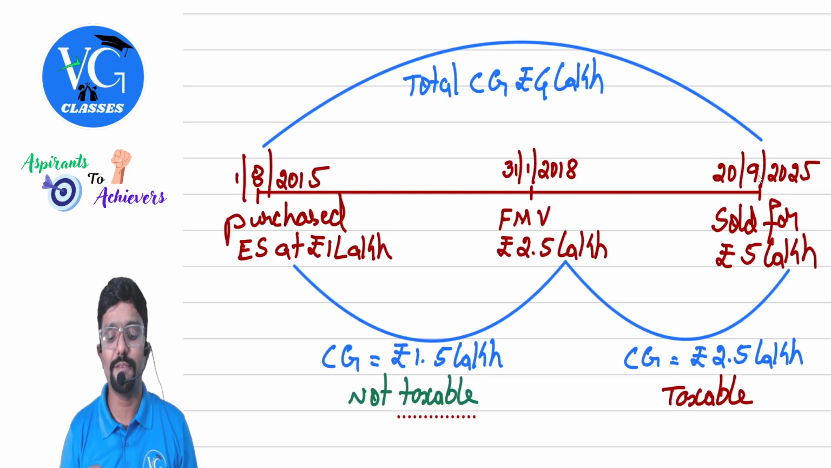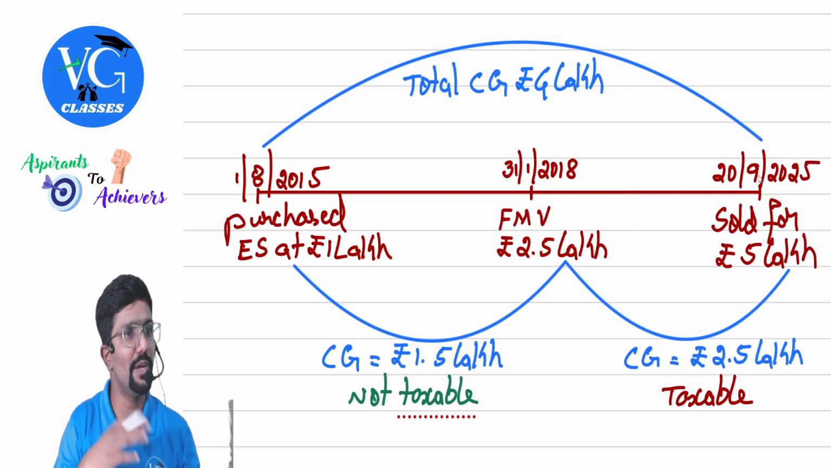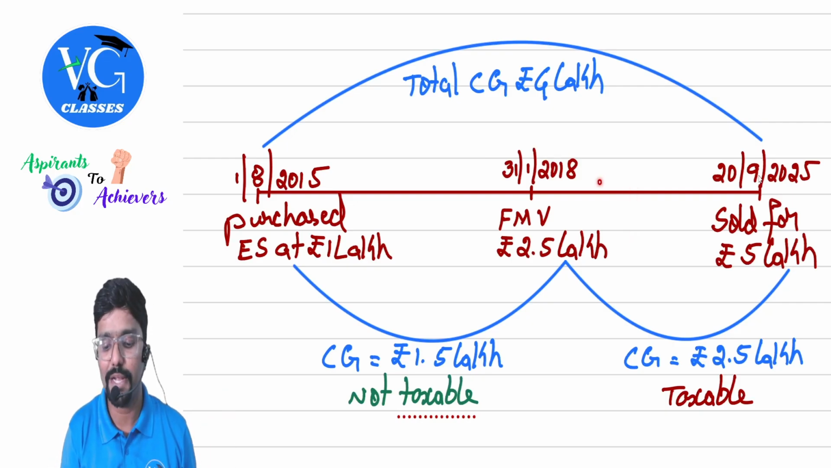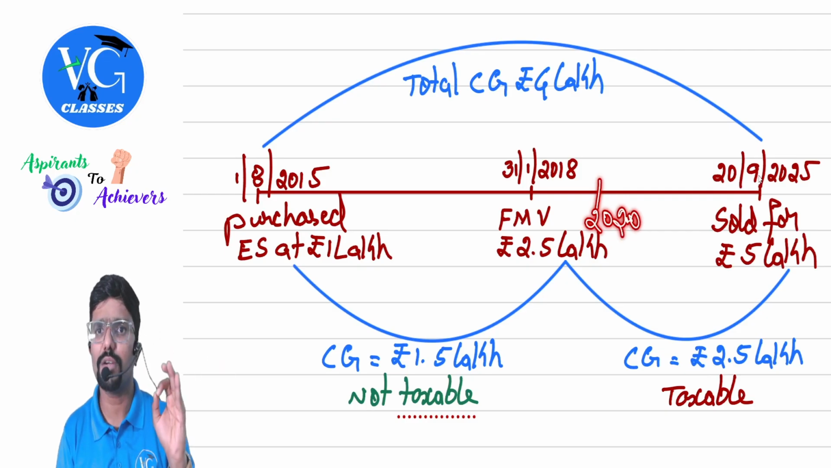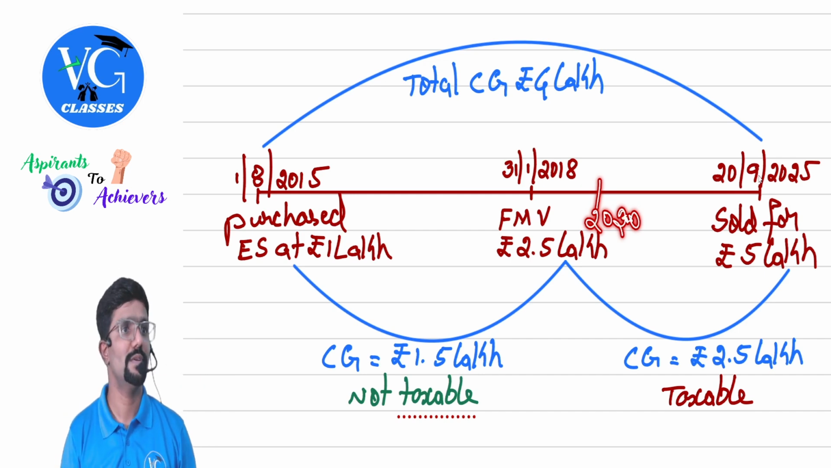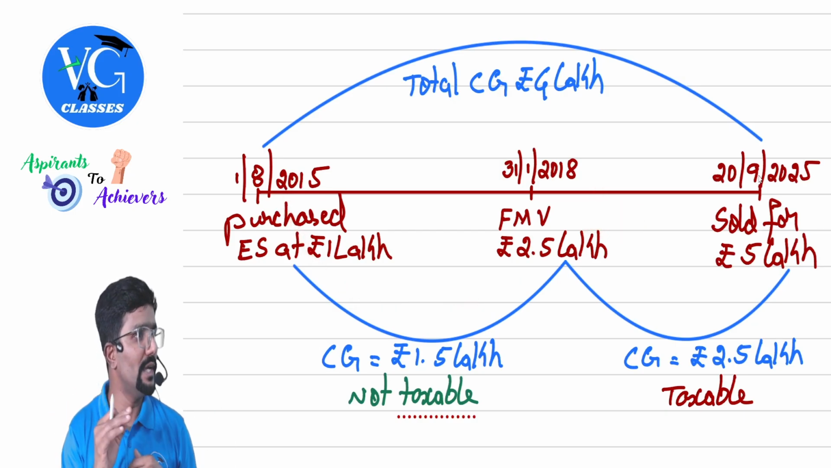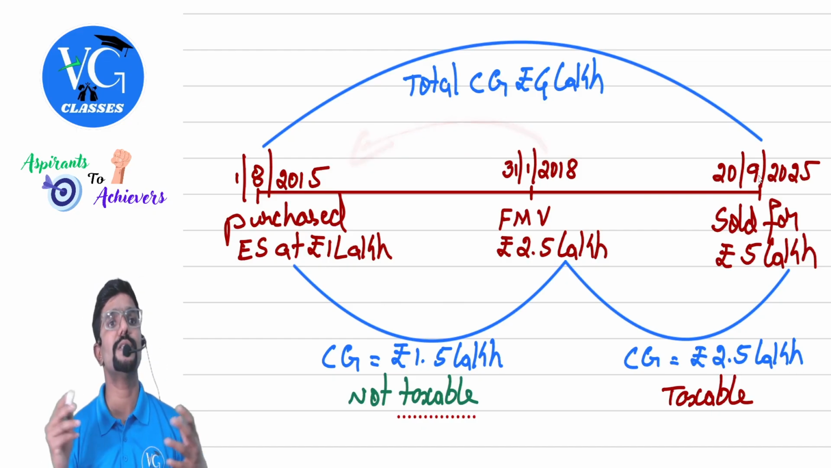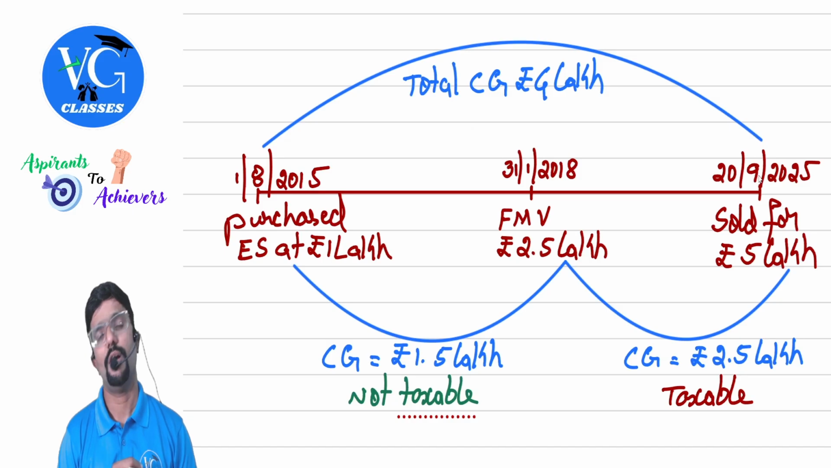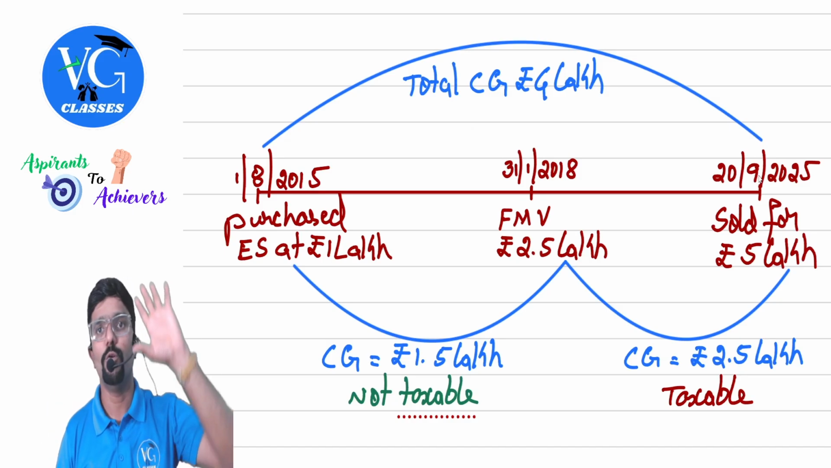Sir, what if the asset itself is purchased here, then will I get that benefit of higher or lower and all? No. For example, assume I had purchased the asset in 2020. What is the cost of acquisition? Actual cost. That's all. When will all this comparison higher or lower come? Only if the LTCG asset is purchased before 31st January, or before 1st February. Clear? Hope you understood.